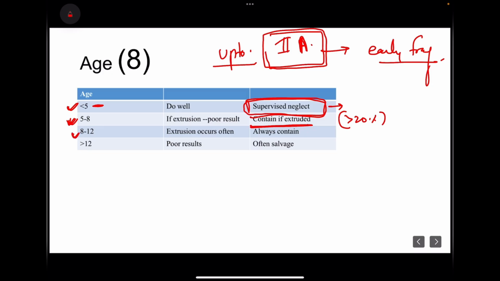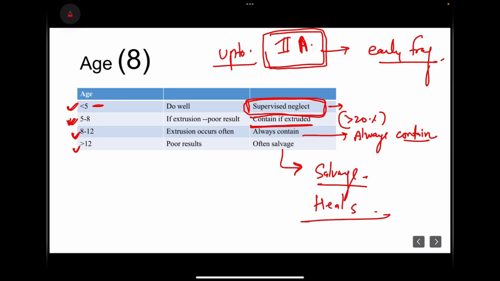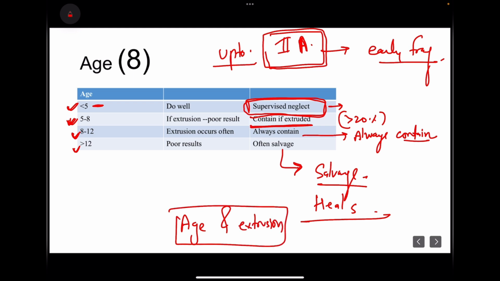For children between the ages of 8 and 12, Benjamin Joseph believed they always progress. So we always contain. Whether the child has extrusion or not, we do not see; we always contain. And for children more than 12 years of age, they will have poorer outcomes whatever you do. So we have to do salvage procedures once the disease heals. So this is how, depending upon the age and extrusion, up to stage 2A, Benjamin Joseph decides the treatment for these children.